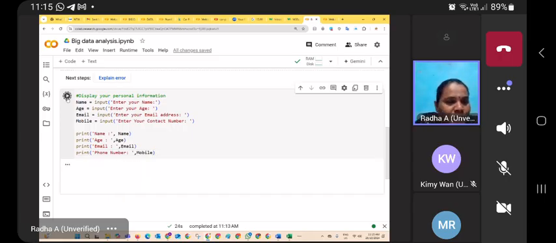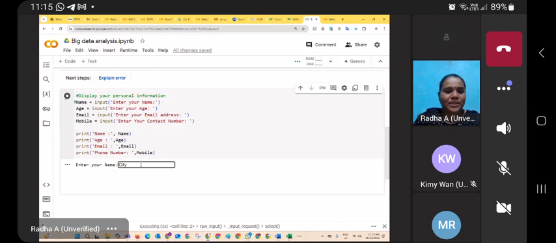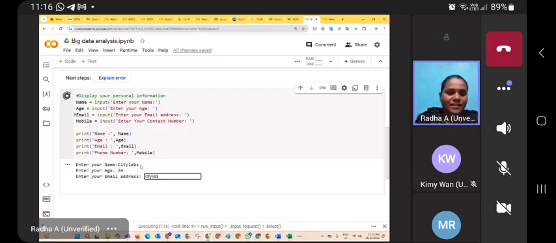Now I run the program. Let me type City Labs, after that 24 years old, citylabs@gmail.com. For the contact number, for example, let me type a number and then press enter.